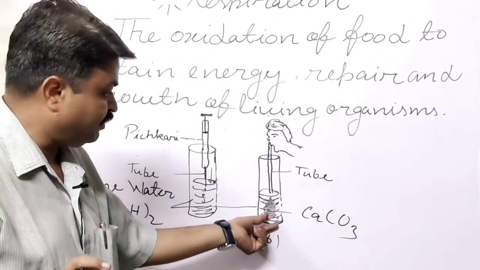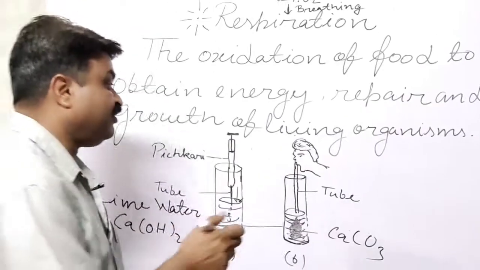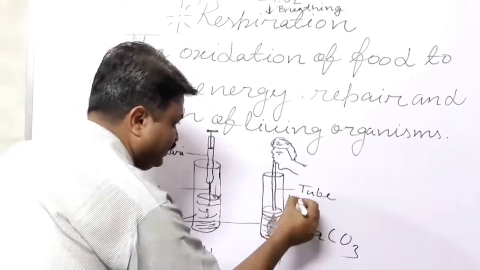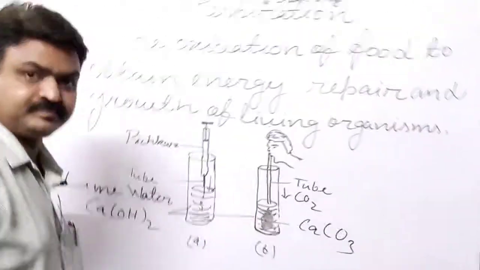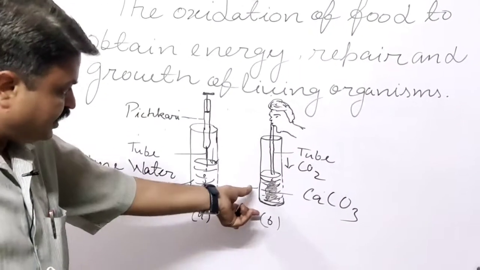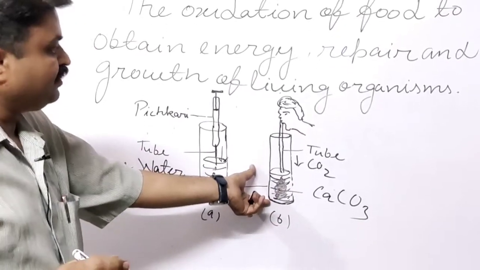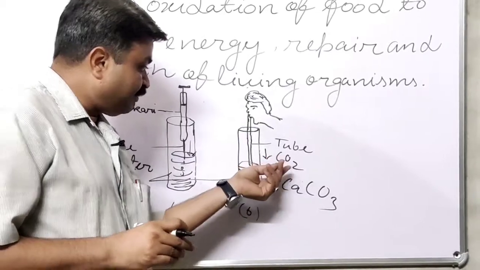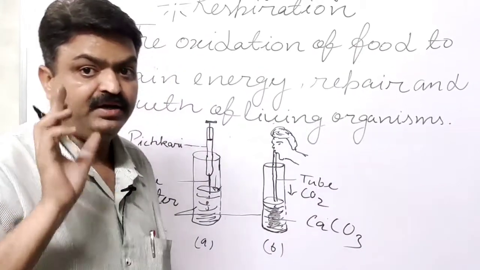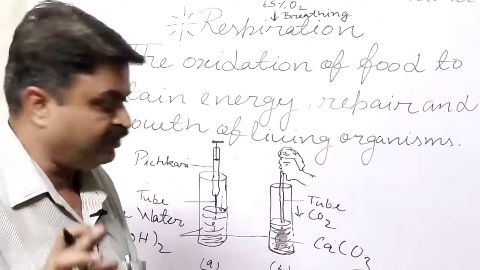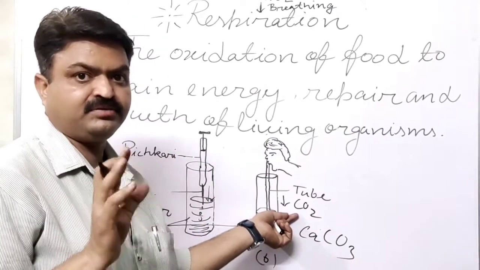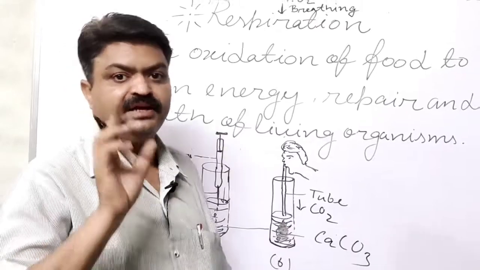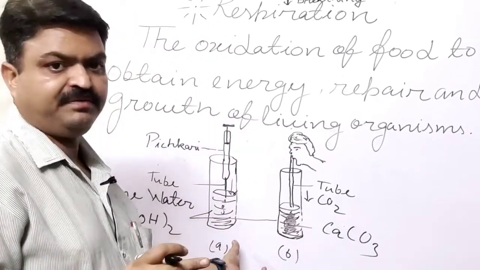White precipitate will be formed, and we will know that the gas that we exhale is CO2. With the help of this we will know that in exhaling, we breathe out carbon dioxide, and the respiration process is taking place inside our body.